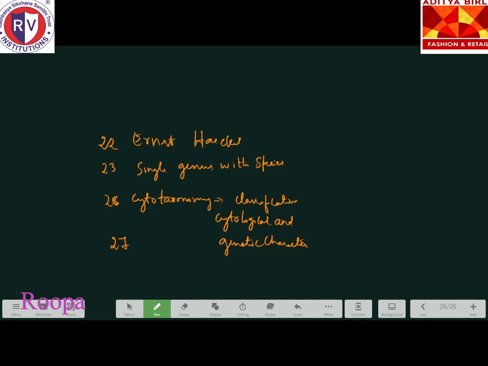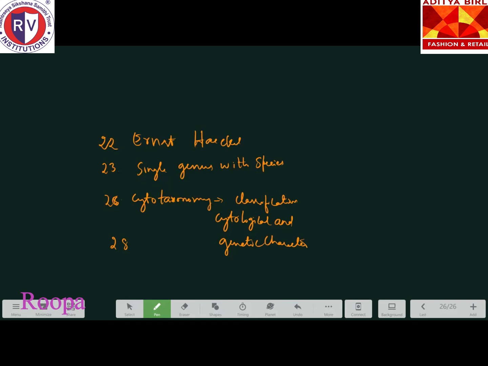Okay. Next one is the 28th question. Plant classification proposed by Carolus Linnaeus was artificial because it was based on only a few morphological characters. Correct ma'am. The first option is correct. Only a few morphological characters were there. So it was proposed, but it is not based on anything more. So only few morphological characters is the correct option.